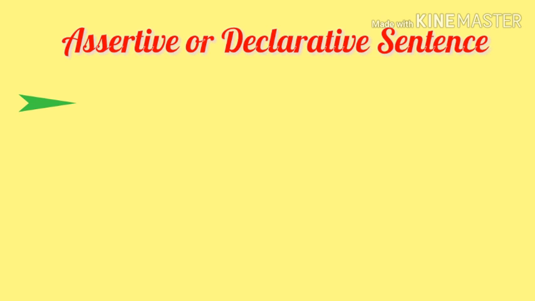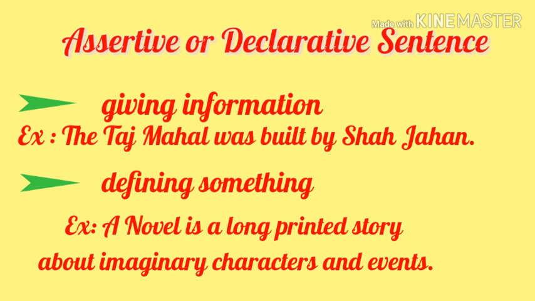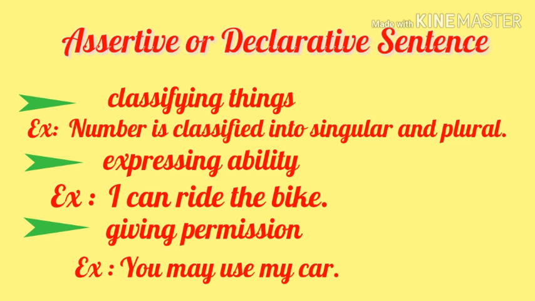In the assertive sentence, we will find lots of functions. It is used in giving information. For example, the Taj Mahal was built by Shah Jahan. It is used in defining things. For example, a novel is a long printed story about imaginary characters and events. Clear? Then again, we can use assertive sentences in classification of things.